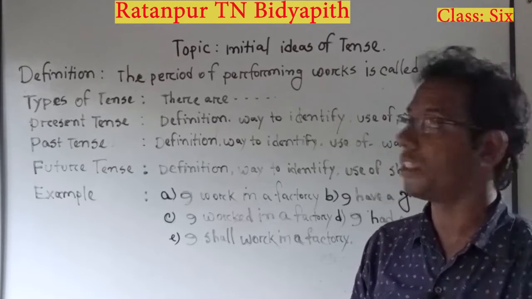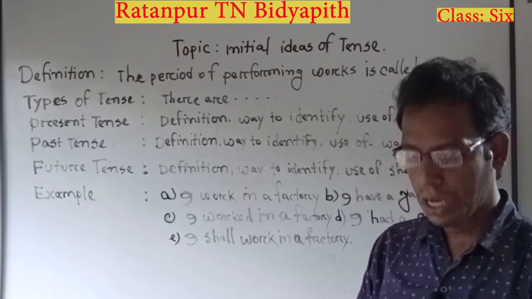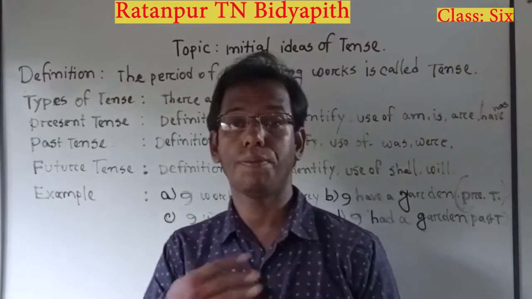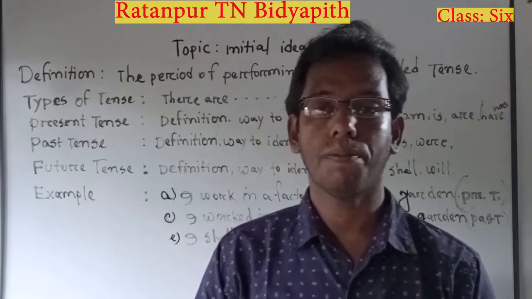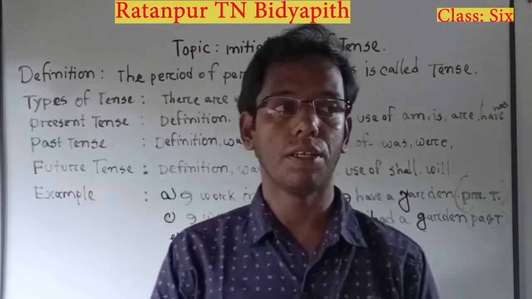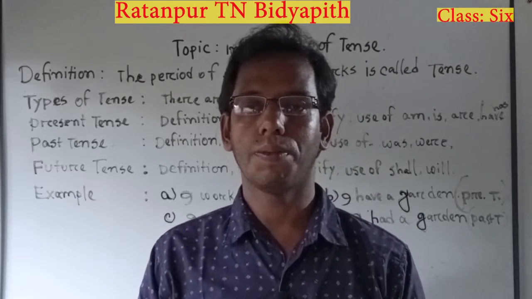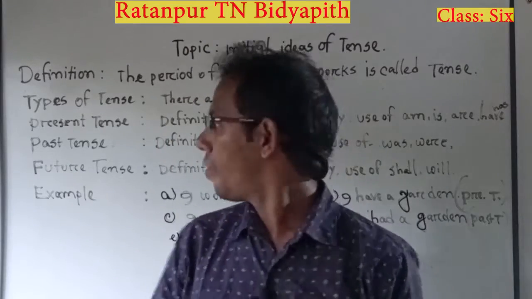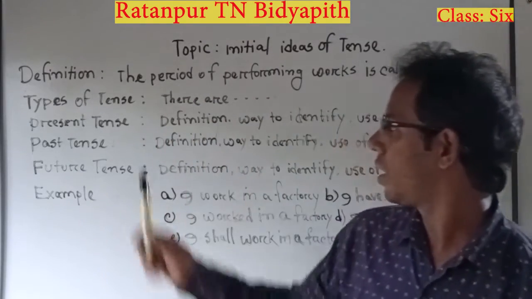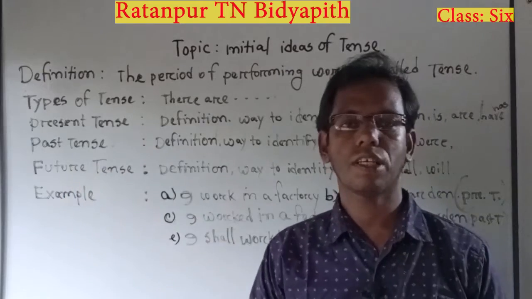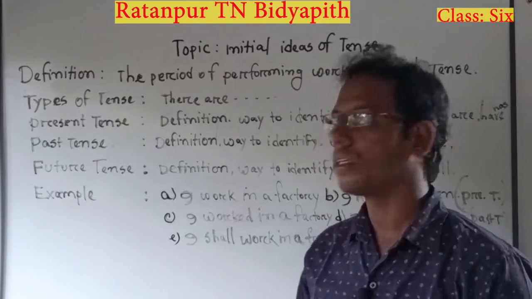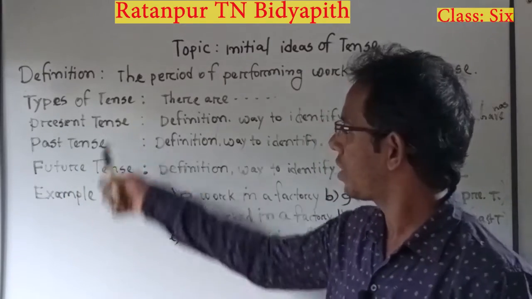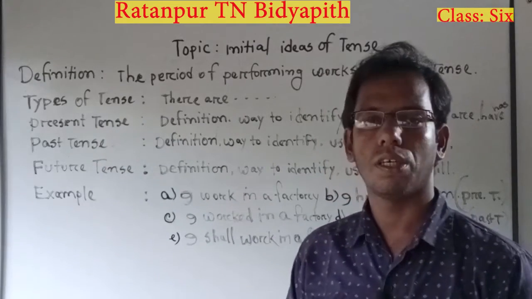Now, come to another point, types of tense. We know from our primary level that there are mainly three types of tense. One is present tense, another is past tense, and another is future tense. These are the three main tenses.